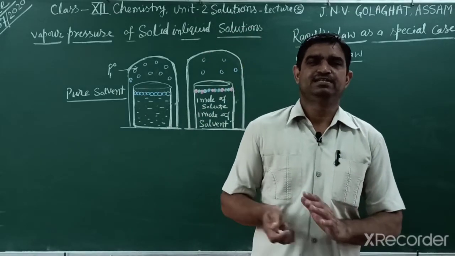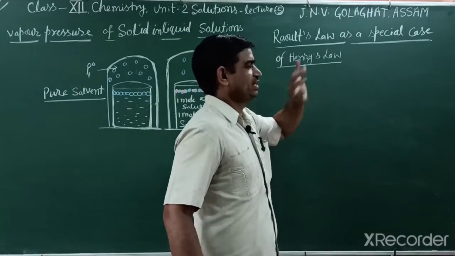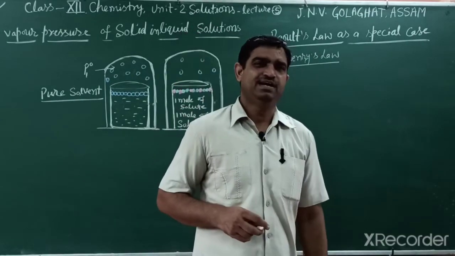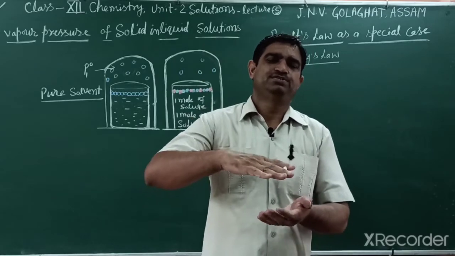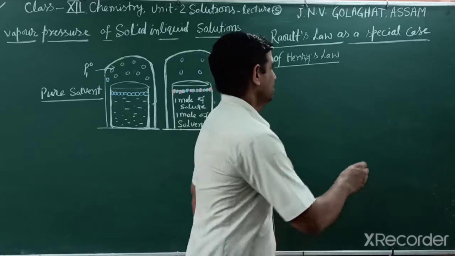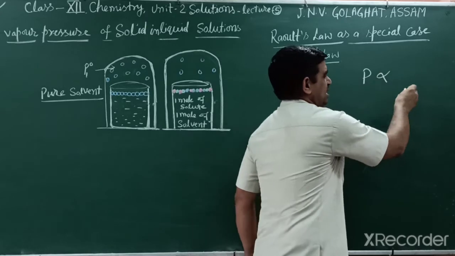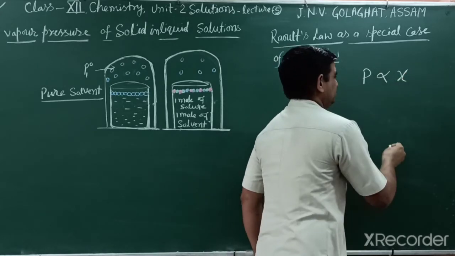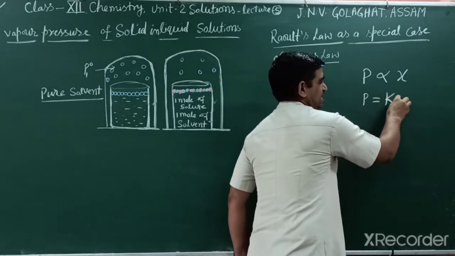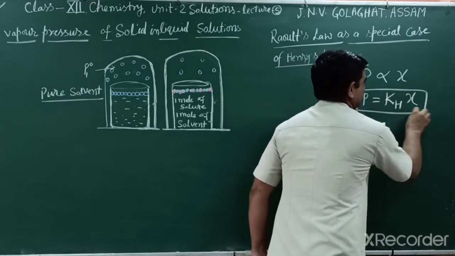we compare Henry's and Raoult's law. Then we say Raoult's law is a special case of Henry's law. So at first we write Henry's law. What is Henry's law? Partial pressure over the solution is directly proportional to the mole fraction of a gas. When we remove the sign, then this is equal to Kh, the Henry constant. So this one is Henry's law.